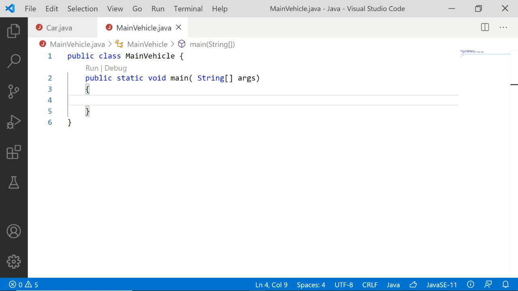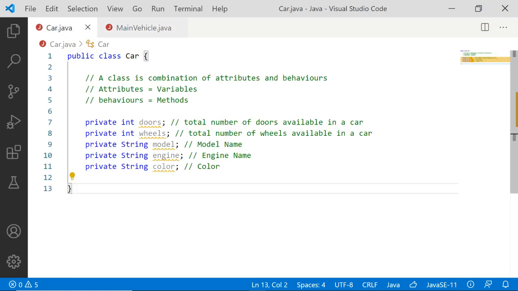See, what you have done is that you have created a blueprint. A class is a blueprint of a noun. You have created a blueprint of class car, that is how a car should be. What are all the attributes that should be there for a car? What are all the behaviors that a car should have? So you have defined a blueprint for a car.